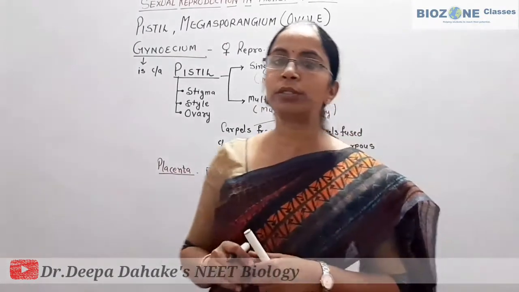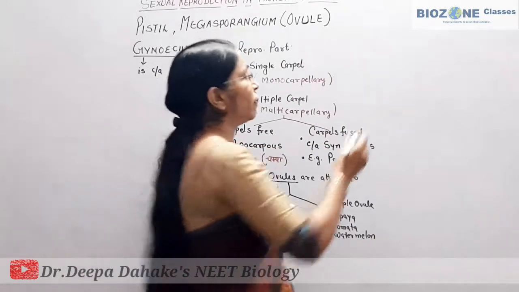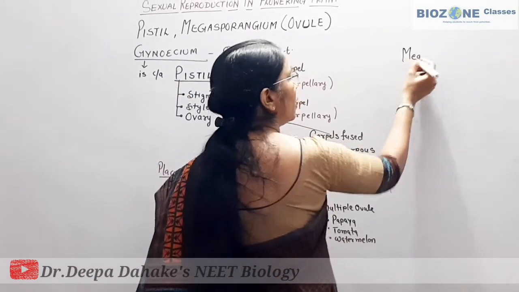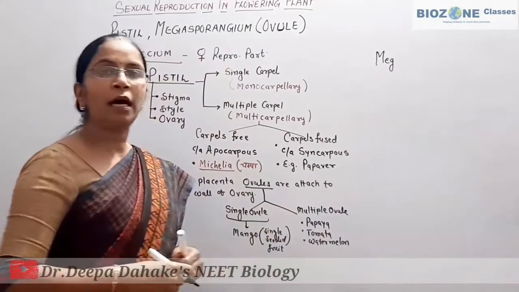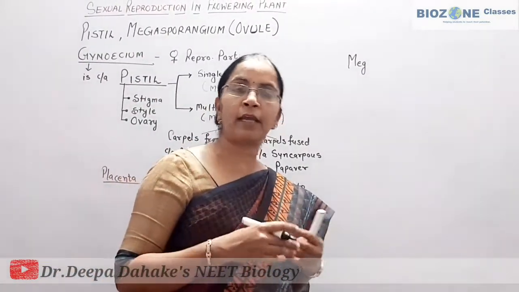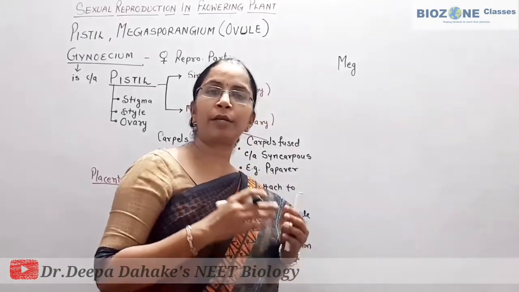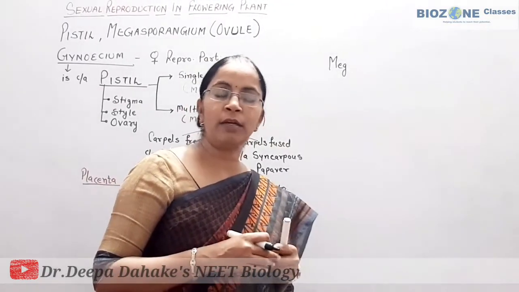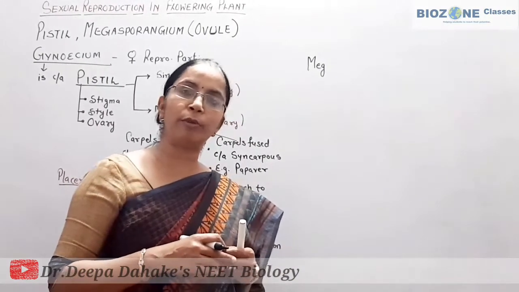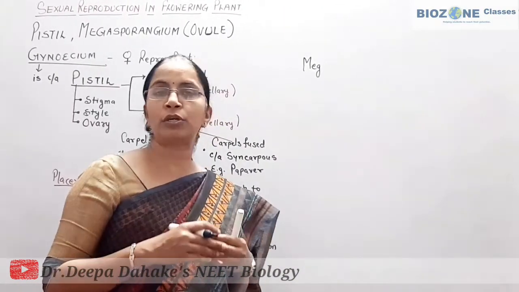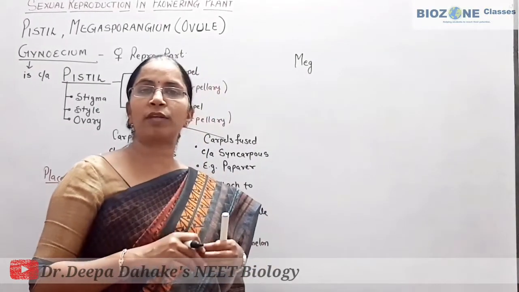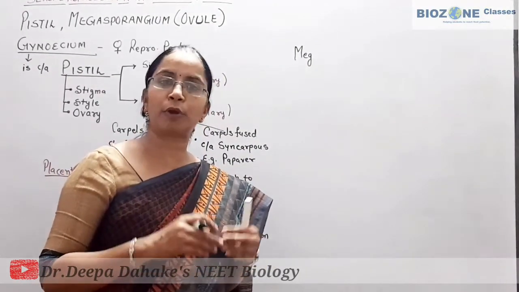Now we come towards the megasporangium. Megasporangium, you recall from the class 11th, chapter 3, where we study the plantae kingdom. In plantae, pteridophyta and gymnophyta, mainly we study about the megasporophylls, and these megasporophylls are formed by megasporangium.